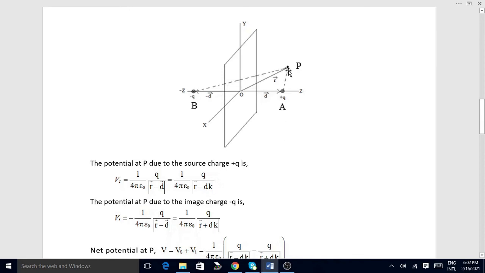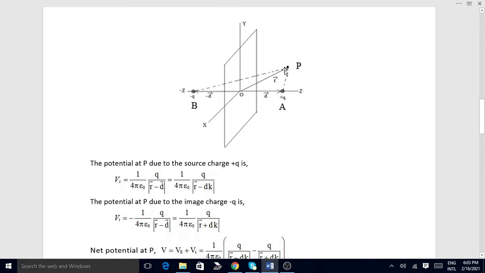Similarly, the potential at P due to the minus q charge is minus 1 by 4 pi epsilon naught into charge value q divided by the distance B to P. That distance is equal to the magnitude of the vector r minus d.